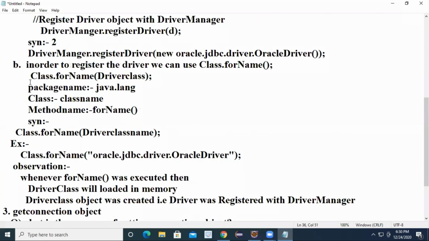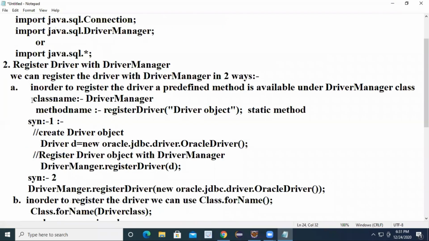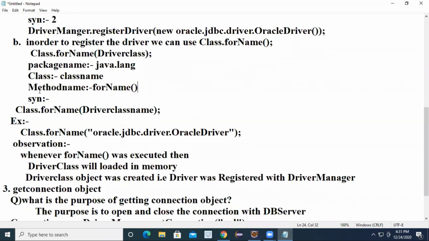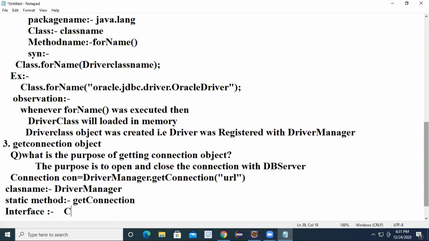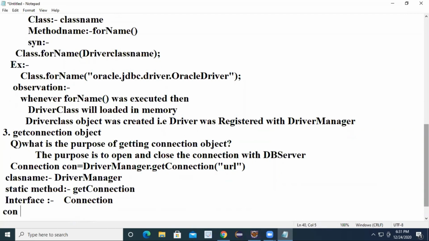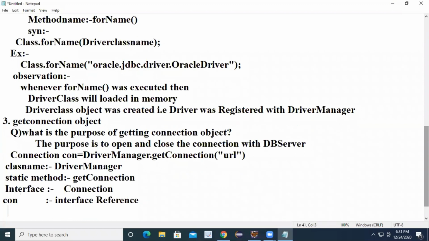So here, in the same manner, I will write it. DriverManager is the class name. getConnection is the static method name. Connection is the interface name, and con is the reference.